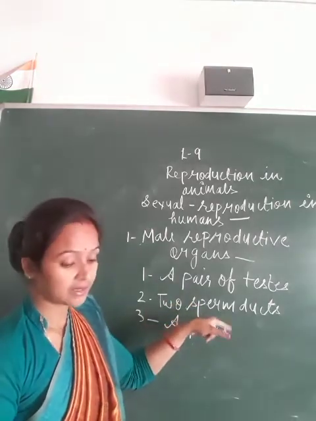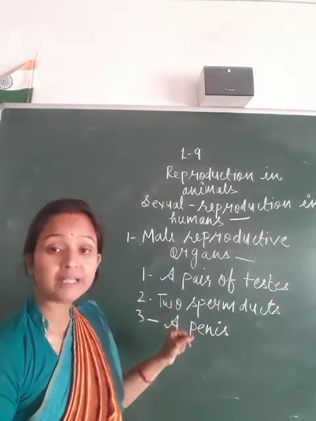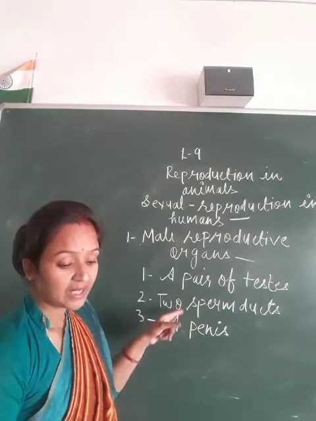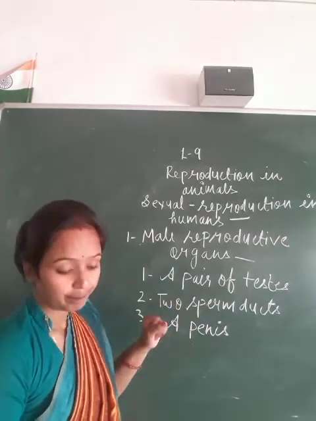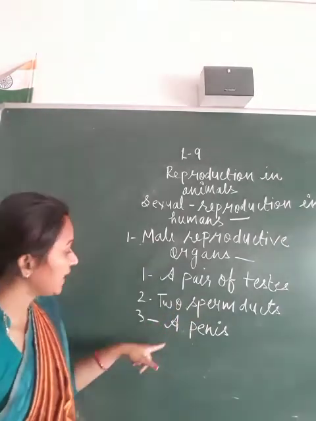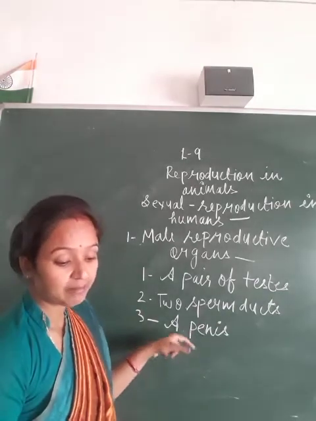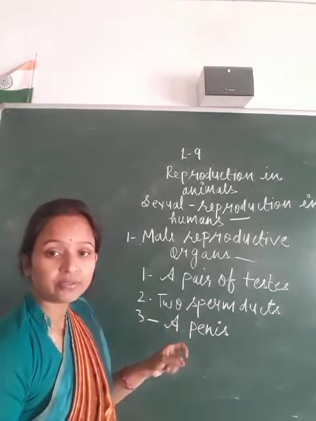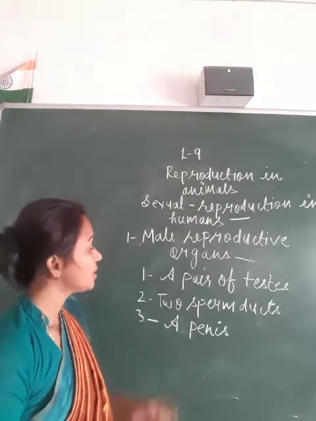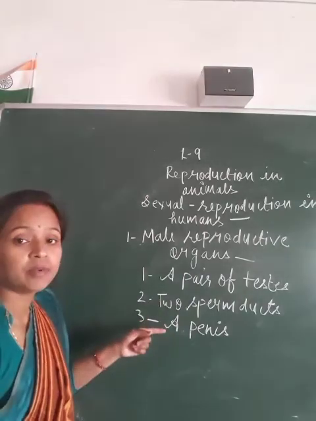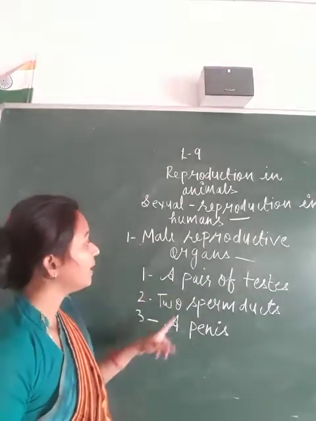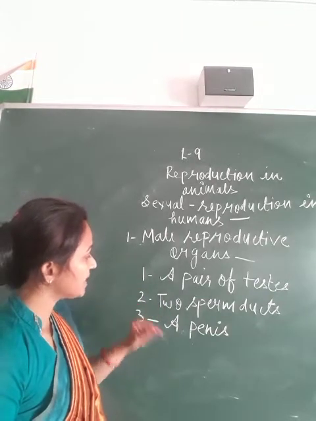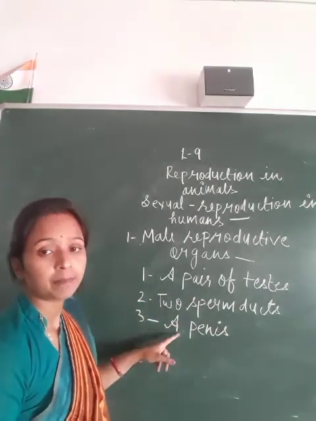Through two sperm ducts, sperm leave the testis and reach the penis. And the penis injects the sperm inside the body of the female. So these are the male reproductive organs: a pair of testes, two sperm ducts and penis.